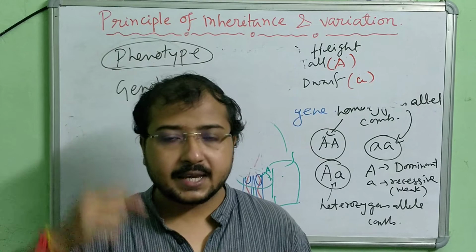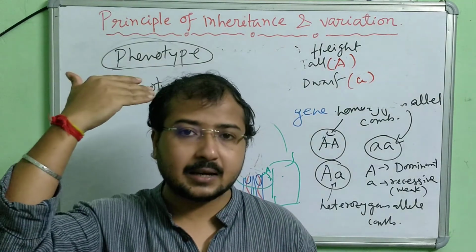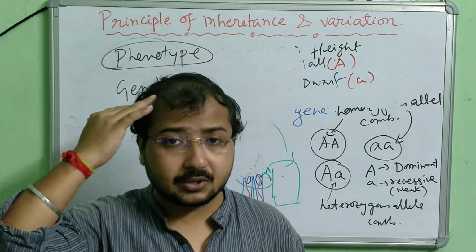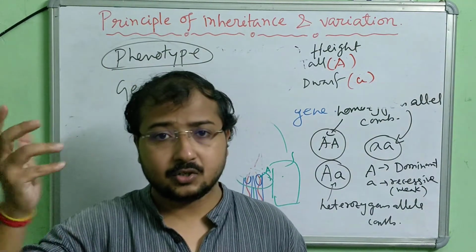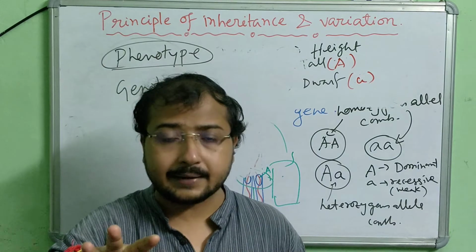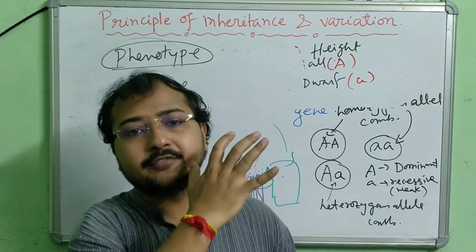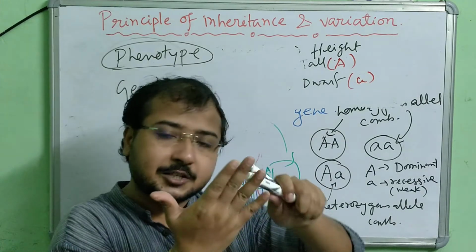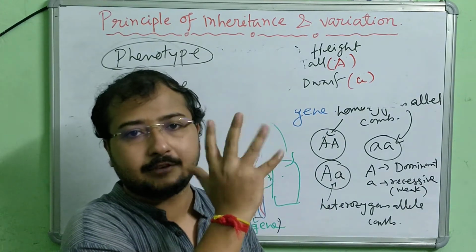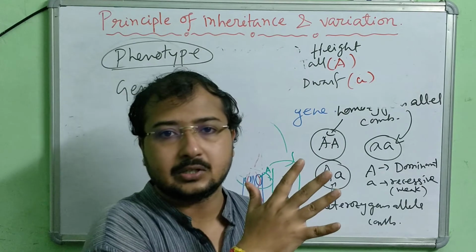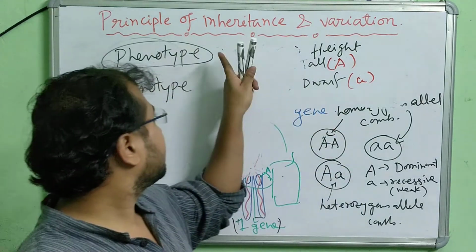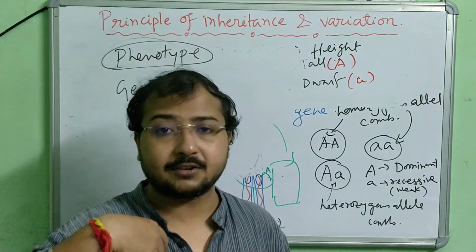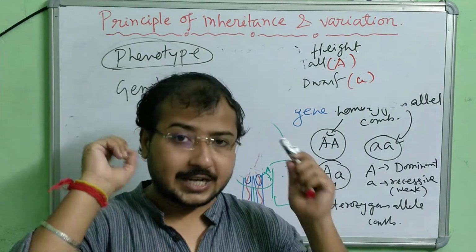Like my hair color is black, so you can see it, which can be seen. This character is expressed, so I can see this from outside, right? So I have 5 fingers, all of us have 5 fingers in one hand, so I can see the expression of the gene. So this is the phenotype, the phenotypic character, the character which is expressed, which can be observed.